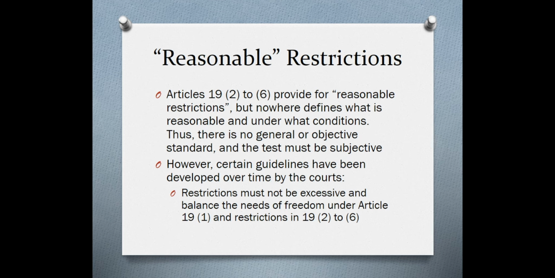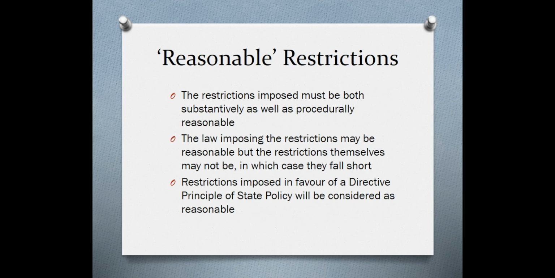One of the main ones is that the restrictions must not be excessive and must balance the needs of the freedom under Article 19(1) and the restrictions in Articles 19(2) to 19(6). The restrictions imposed must be both substantively as well as procedurally reasonable. That is to say, the restriction imposed must not only be reasonable in terms of the letter of the law, but also in terms of how it is implemented. The law imposing the restrictions may be reasonable, but the restrictions themselves may not be, in which case they fall short. For instance, there's an instance of a lot of terrorist activity which is emanating from one state.